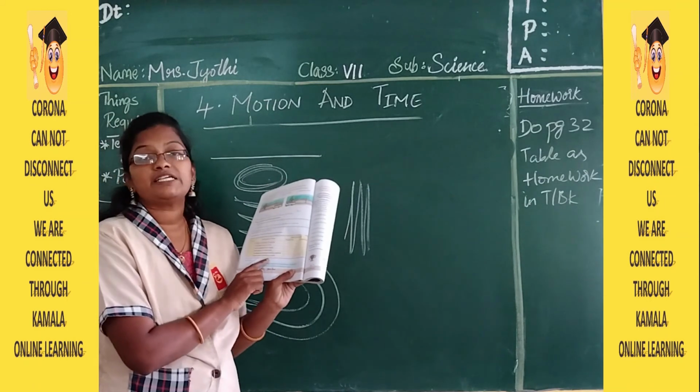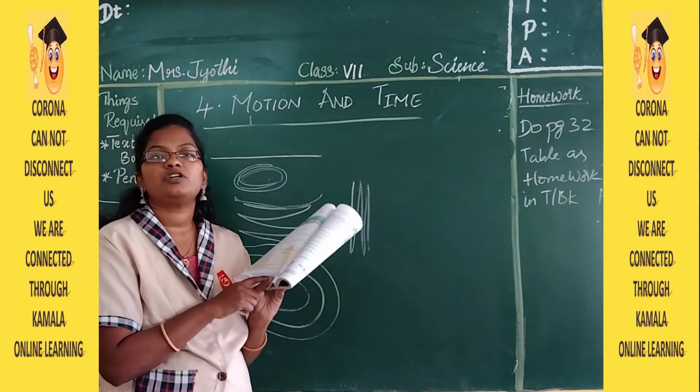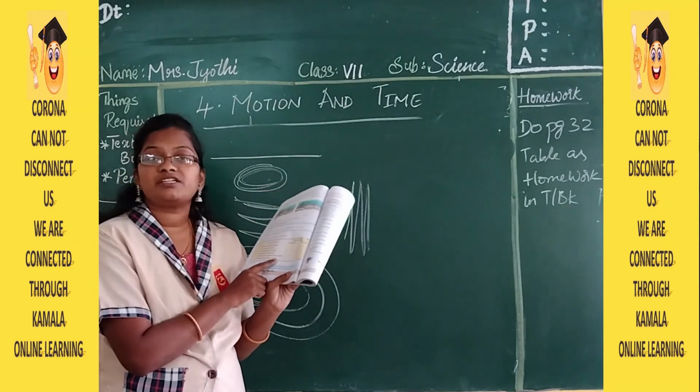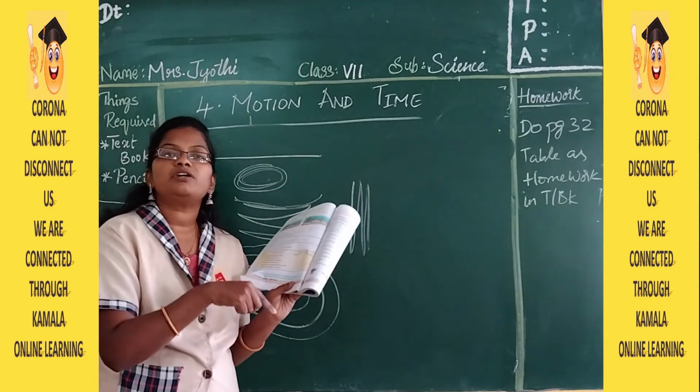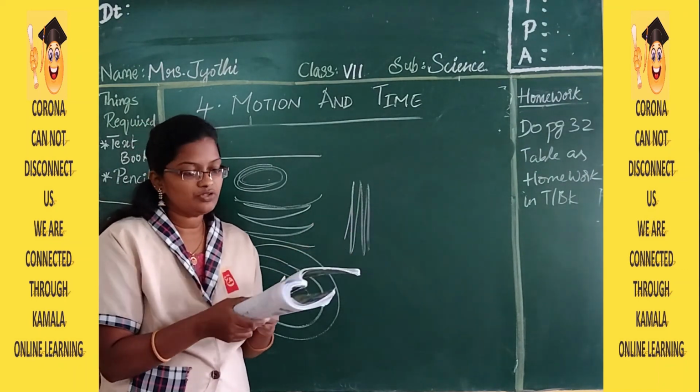Then movement of a bicycle on a road. How is the movement of a bicycle going to be on a road? They did not mention a straight line here, so it may be a curved or straight line. Yes, so this is the homework which you have to do.